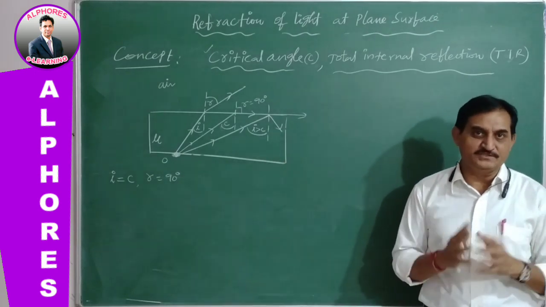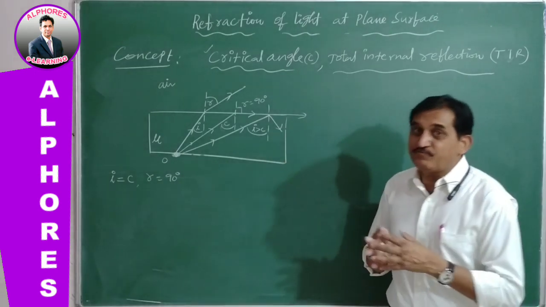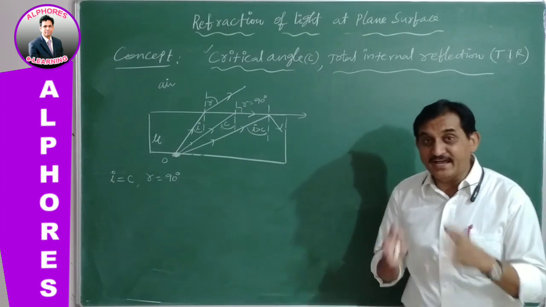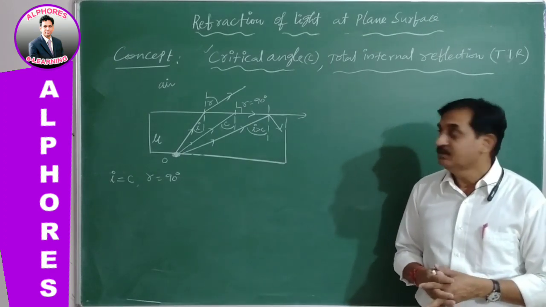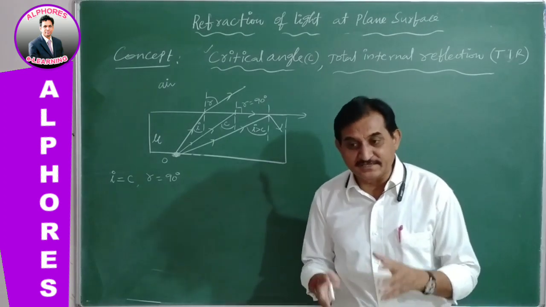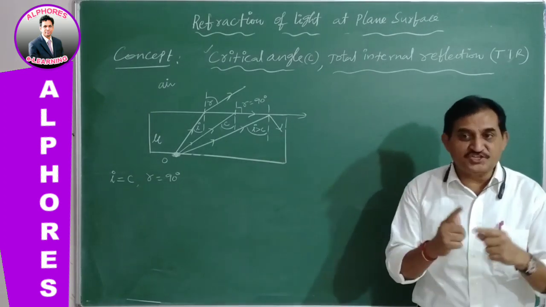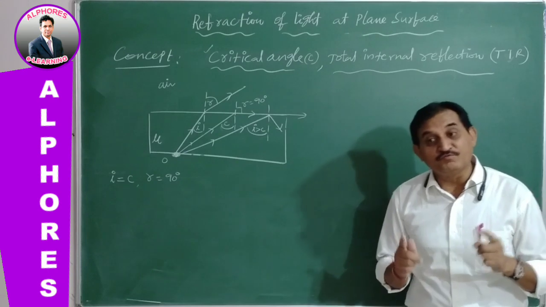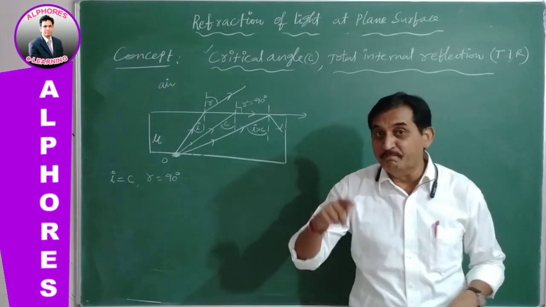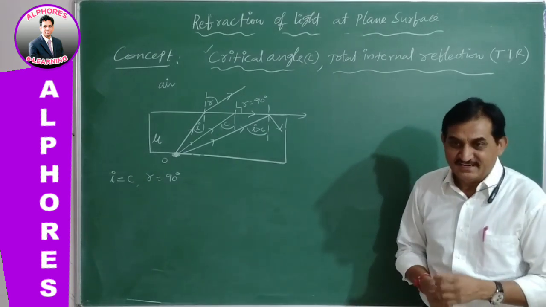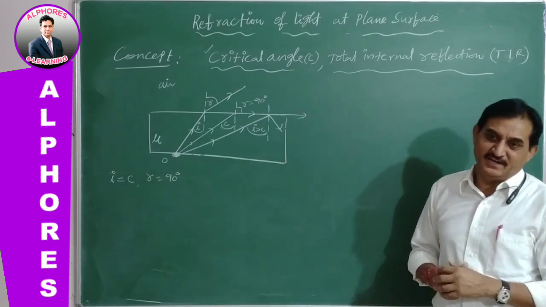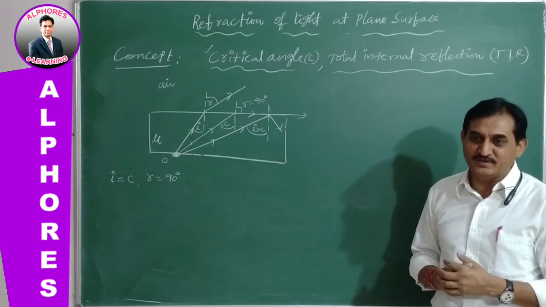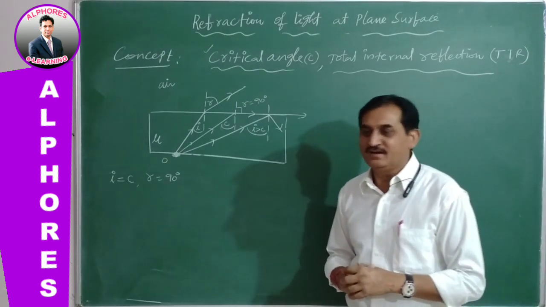Once again I repeat, when a ray of light travels from denser into rarer medium, the angle of incidence in the denser medium for which the angle of refraction in the rarer medium becomes 90 degrees, such an angle of incidence is known as the critical angle.